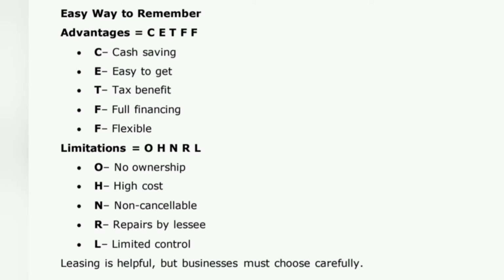Easy way to remember. Advantages equals CETFF. C. Cash saving. E. Easy to get. T. Tax benefit. F. Full financing. F. Flexible. Limitations equals OHNRL. O. No ownership. H. High cost. N. Non-cancelable. R. Repairs by lessee. L. Limited control. Leasing is helpful, but businesses must choose carefully.